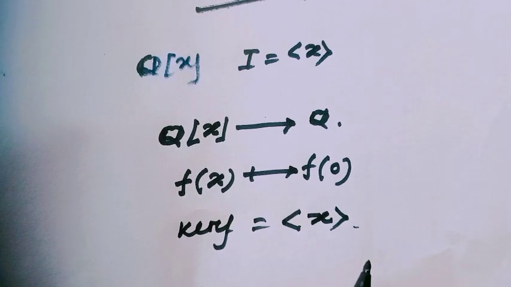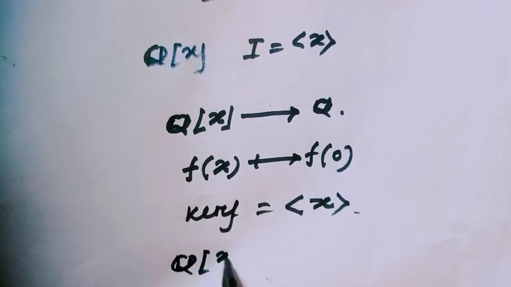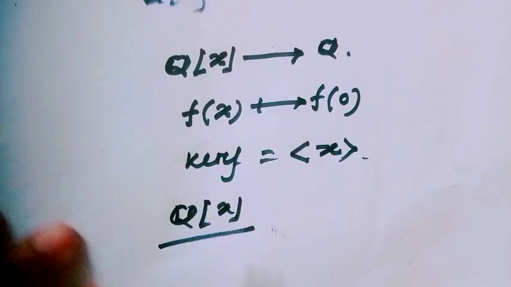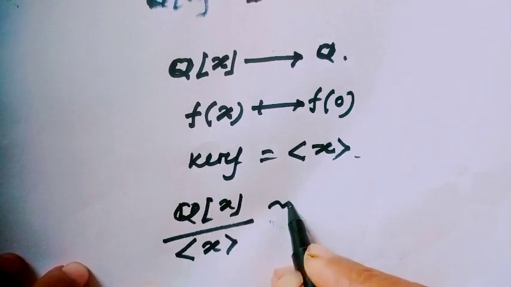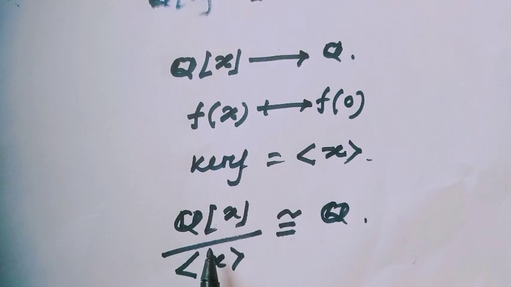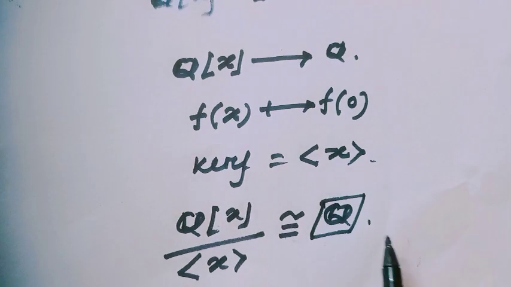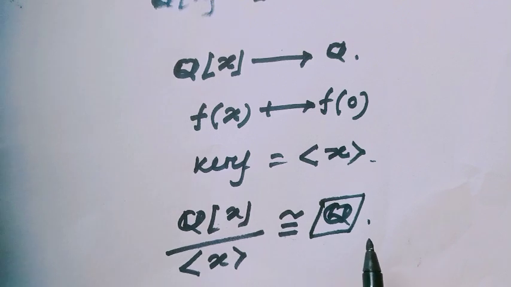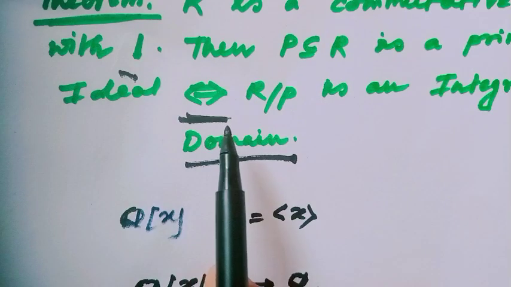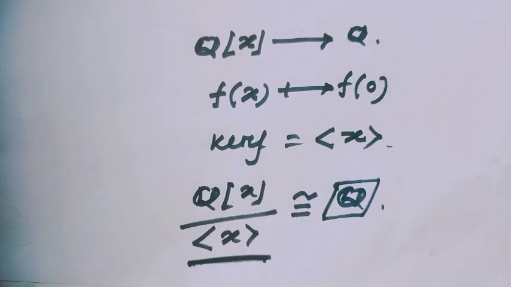So by the first isomorphism theorem, we can tell Q[x] modulo the ideal generated by x is isomorphic to Q. Therefore, R mod P is isomorphic to Q, and since Q is an integral domain, by this theorem we can tell the ideal generated by x in Q[x] is a prime ideal.